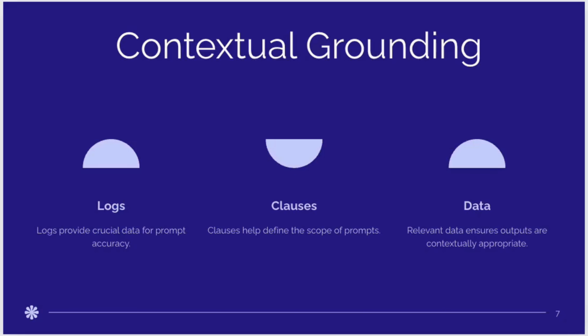Next is context. Context is everything the model must consider to answer your request: logs, contract clauses, error messages, paragraphs from reports, or even personal notes. Without context, the model guesses. With context, the model grounds its answers. Think of it as giving the AI its source material. The more relevant the context, the more accurate the output is.